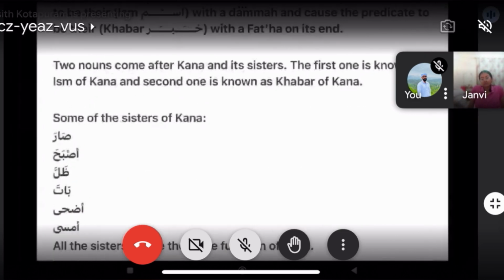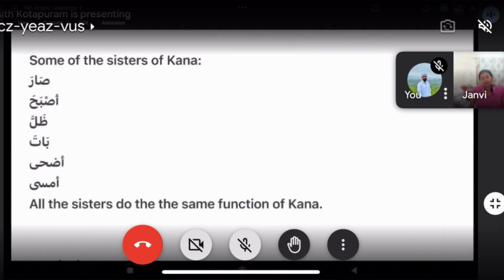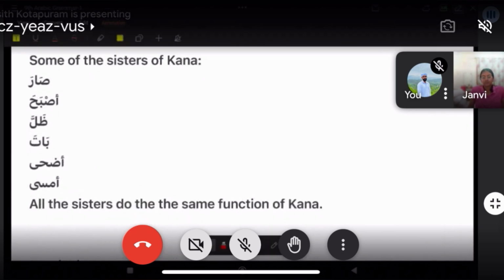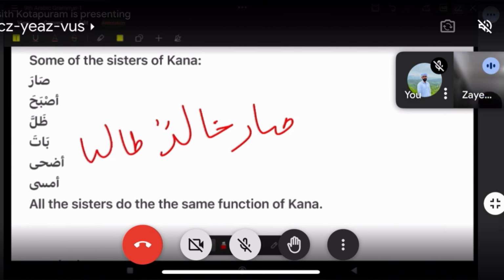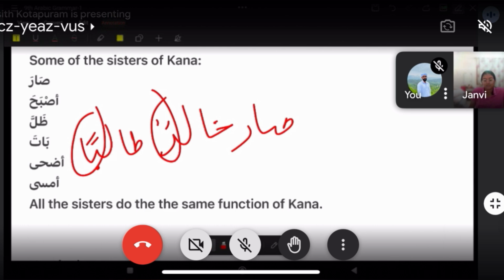So look here. Instead of Kana, it was Sara. Sara Khalidun Taliban. Just like Kana, you have to give the first noun nominative case and the second noun accusative case. Is everything clear? Yes, sir.